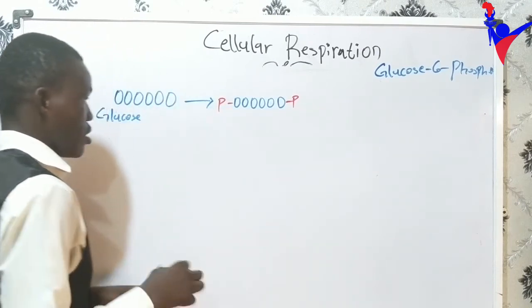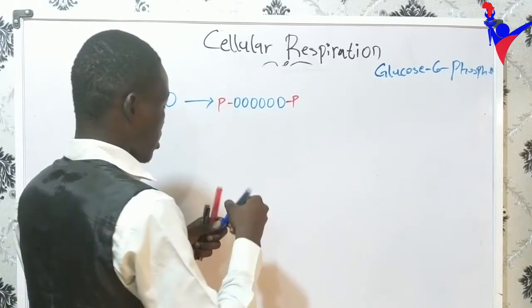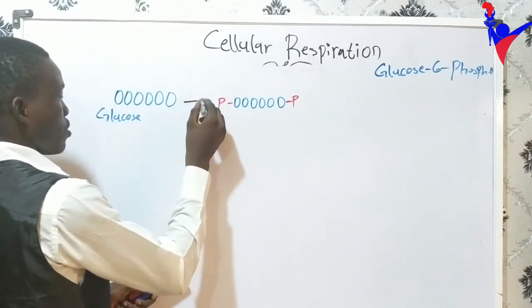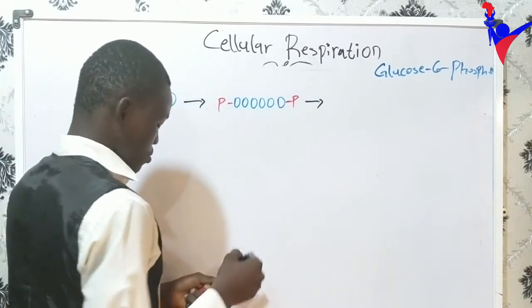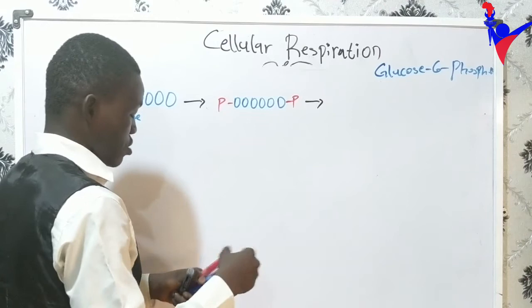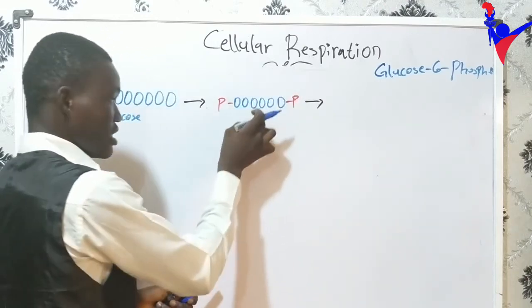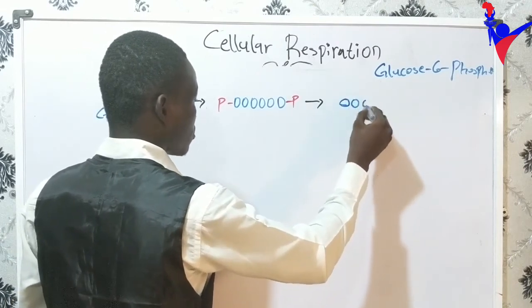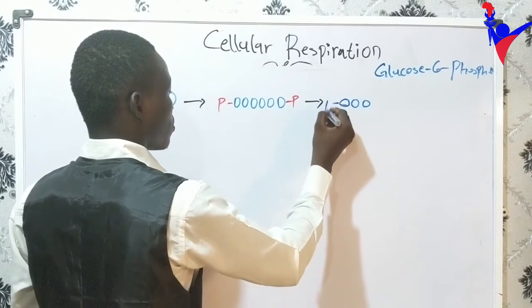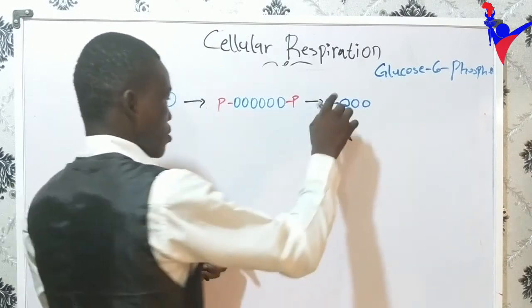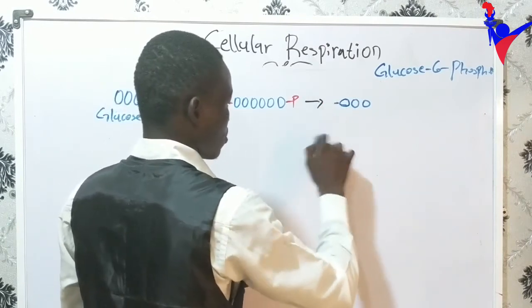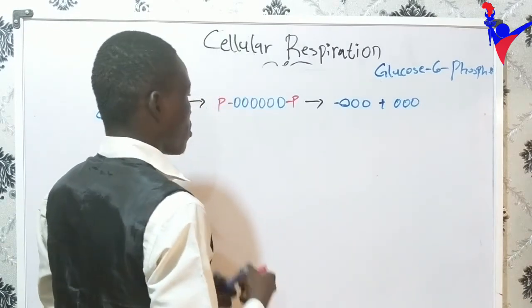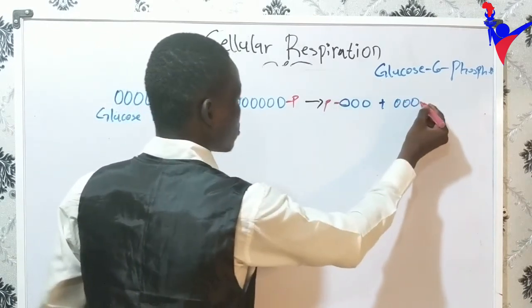We phosphorylate it. Then the next stage is to clip this. Now we have 2 of this.